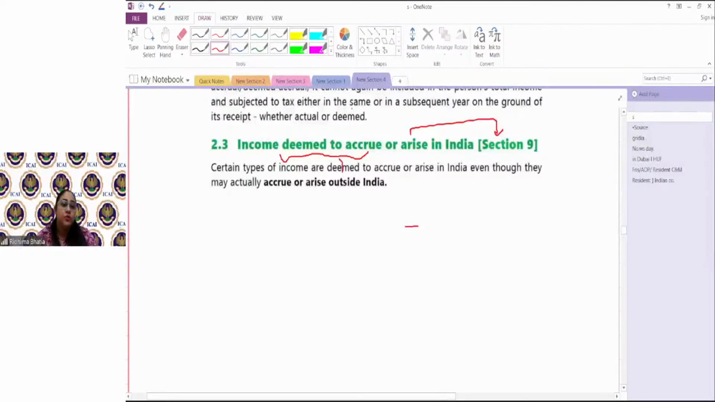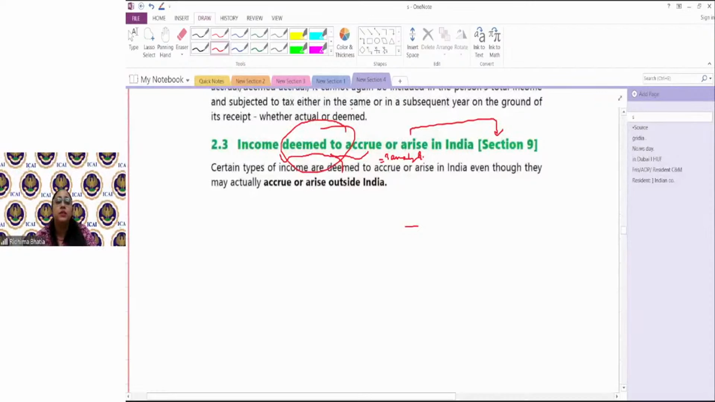Deeming provisions है. अब deeming provision है मतलब prima facie आपको लग रहा होगा that it is not getting accrued. Why? Because maybe parties are outside India, transaction is happening outside India. Consideration for that income is received in other than Indian currency. All of these things can happen. But if the provision of Section 9 applies, it would be termed as income deemed to accrue in India, and it would be taxable in India, irrespective of your residential status, because accrued and deemed to accrue both are taxable in India.